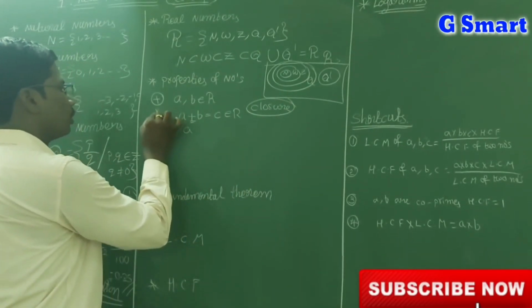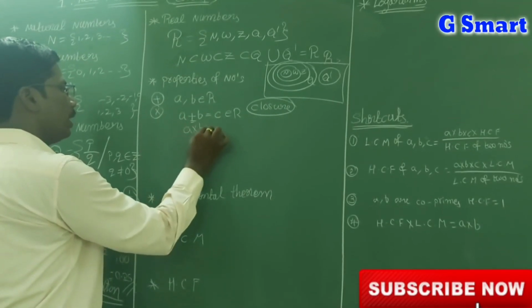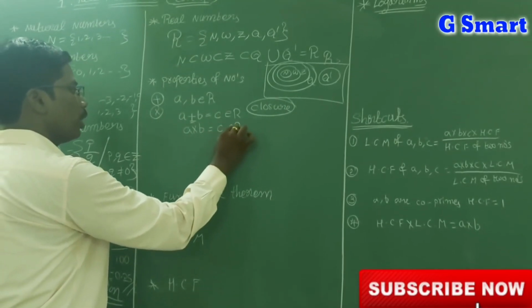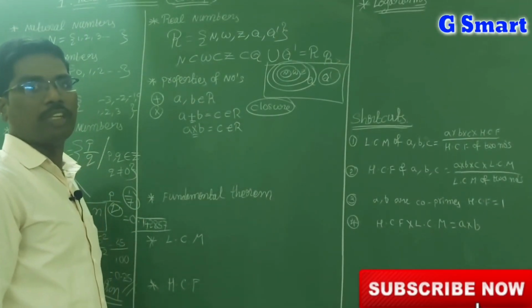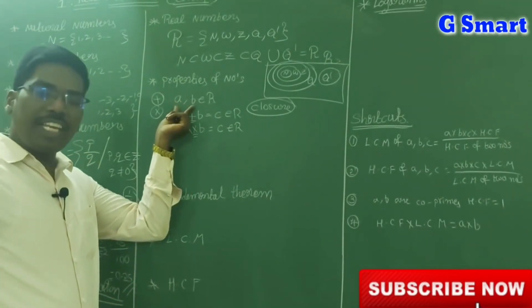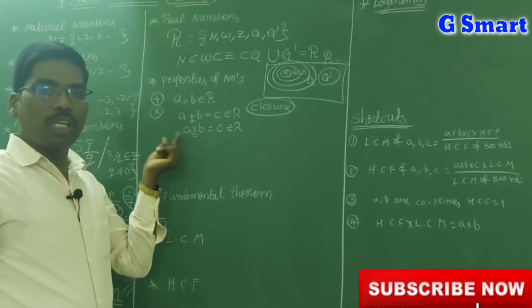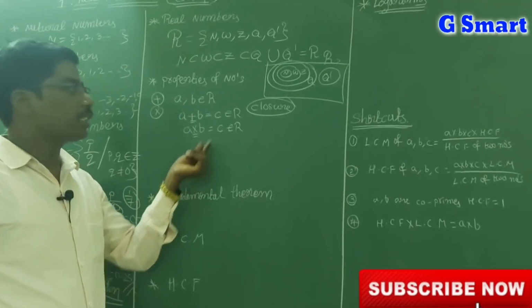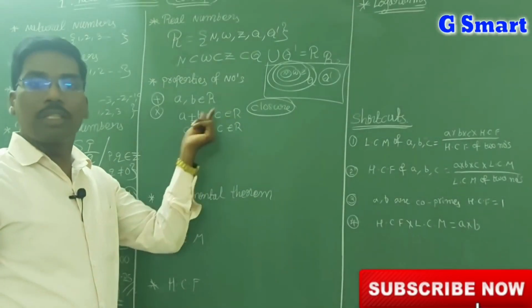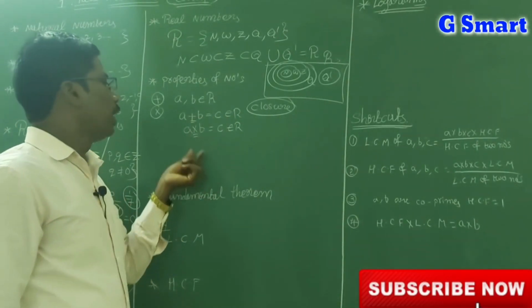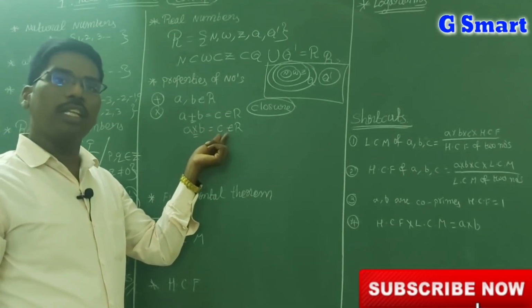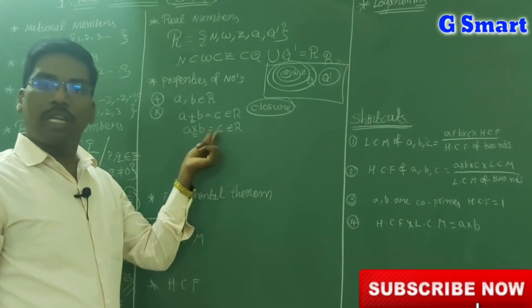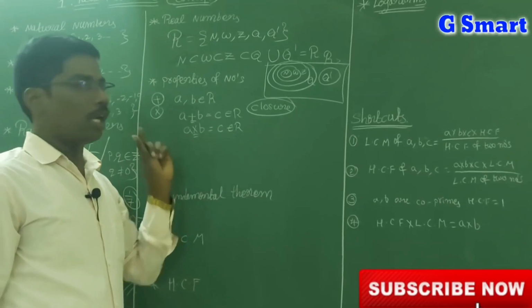Now multiplication: a into b is equal to c, and that is also a real number. Then multiplication is satisfying the closure law. So if you take any two numbers and add them, you again get a number in the same number system, and that is satisfying the closure law. If you multiply two numbers and the answer is again in the same set of numbers, that is also satisfying the closure law.